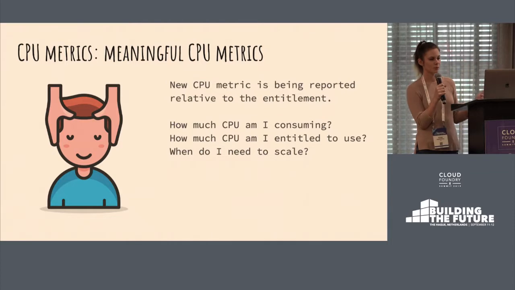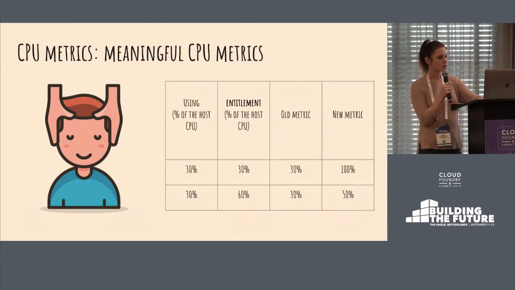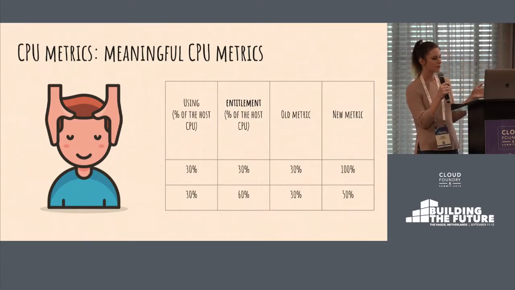So we just wrote a plugin, which is called the CPU Entitlement plugin, that exports the new metric. So let's just look at an example to see the difference between the old and the new metric. Let's say you have an application that's running on a Diego cell and it's constantly using around 30% of the host CPU.